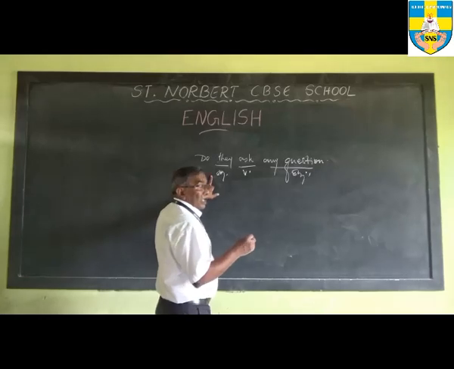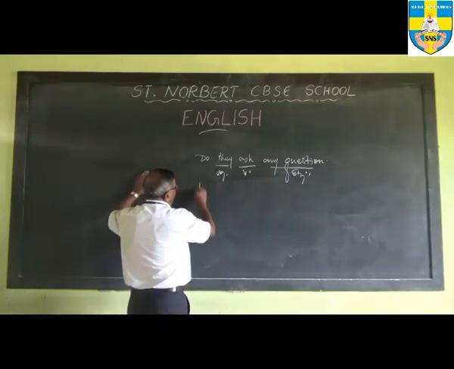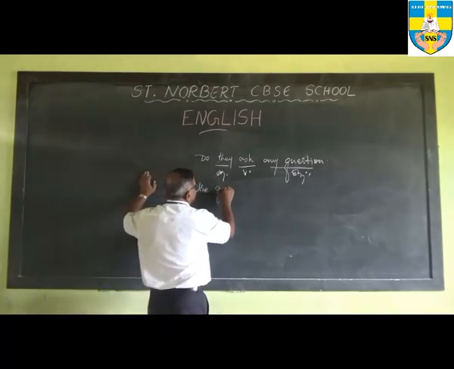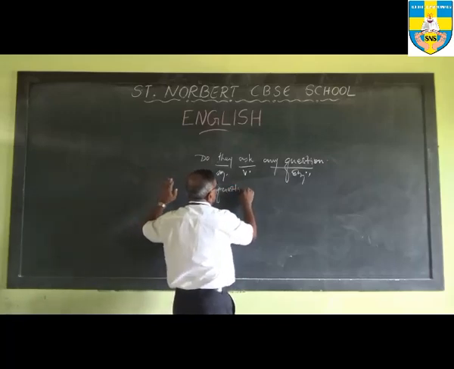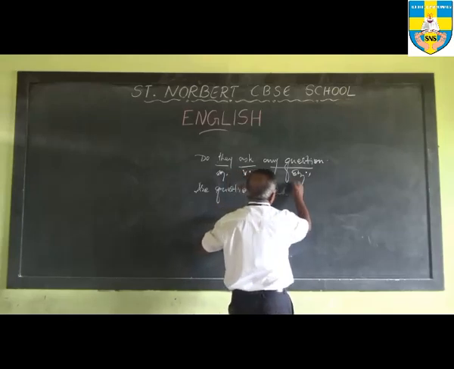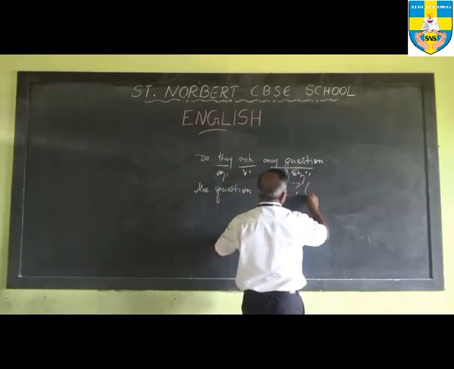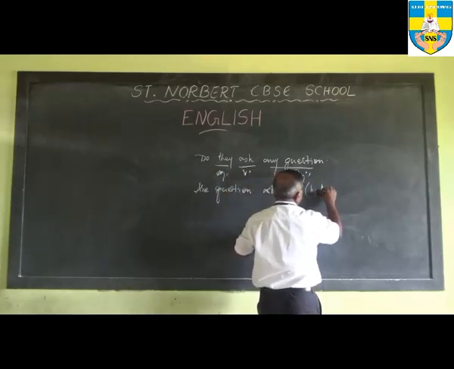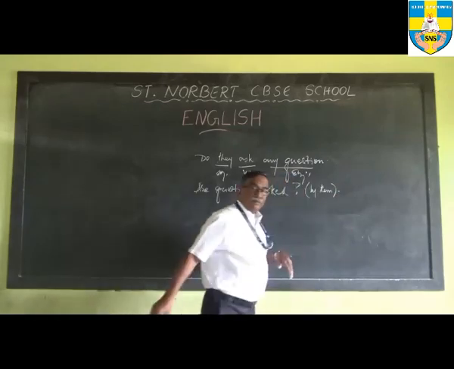So here it will be: are questions asked. By them is understood, and therefore we leave them out.